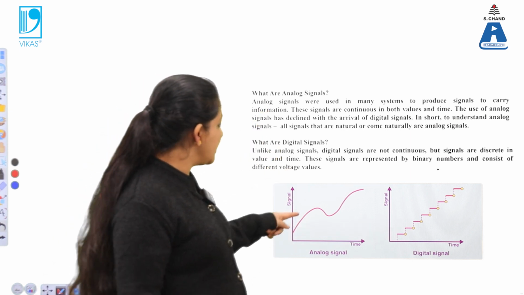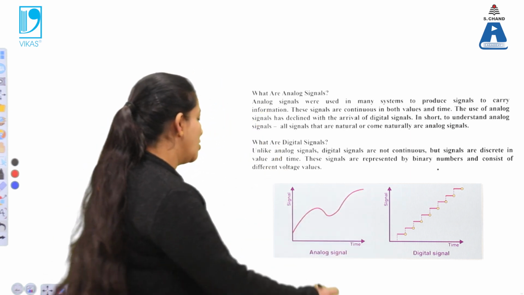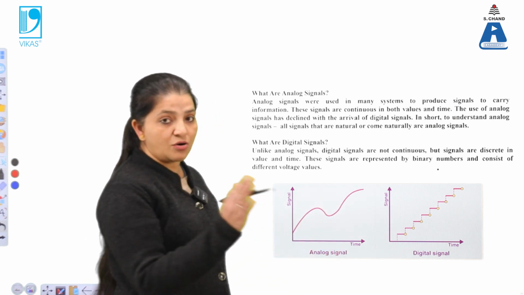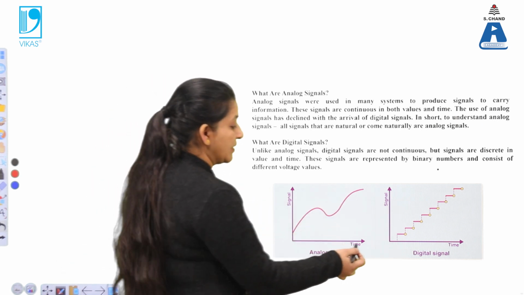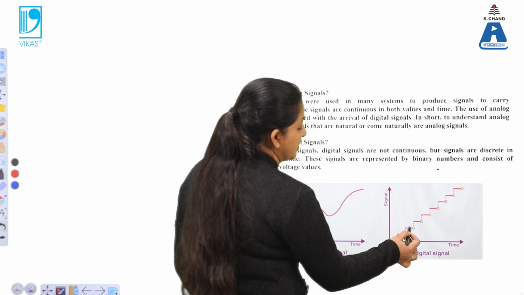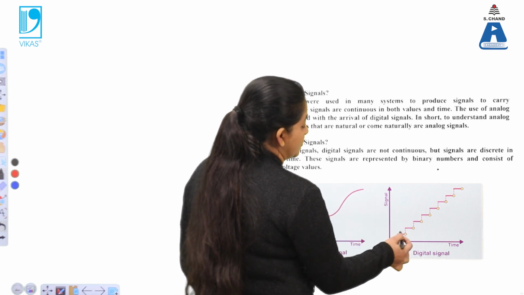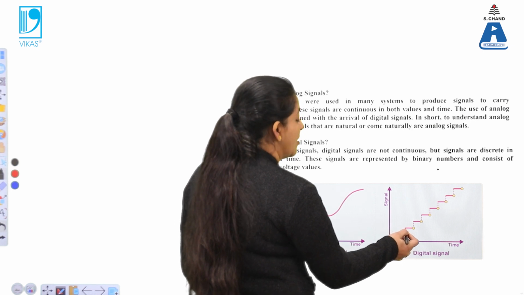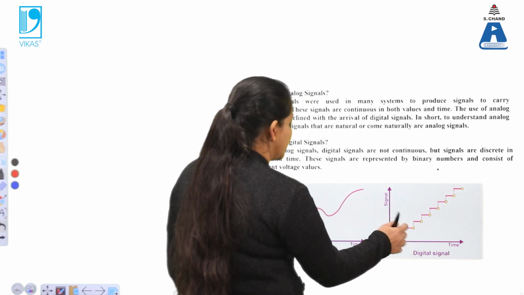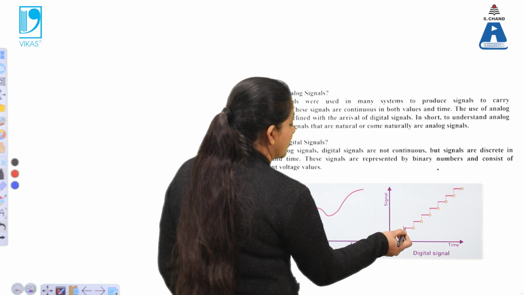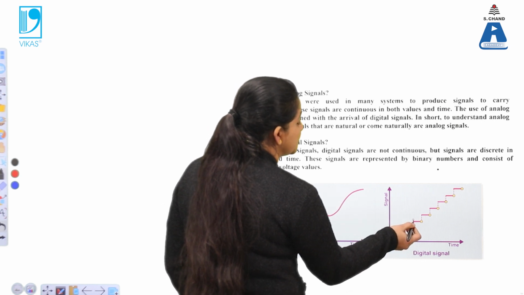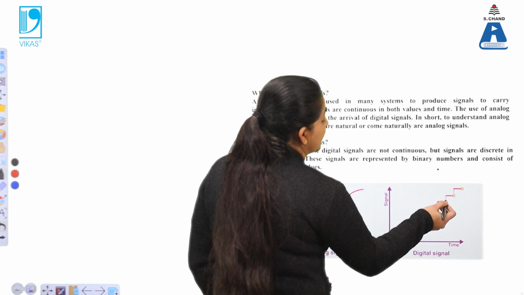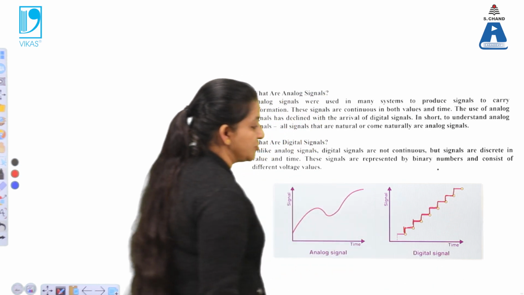Analog signals are continuous signals with time. There is no discreteness or discontinuity. But digital signals are discontinuous with time. That means after some time we get the output, and then after some time there is no output. So there is a gap here, which forms a bridge between the output and the input signal. So these signals have discrete or discontinuous values.